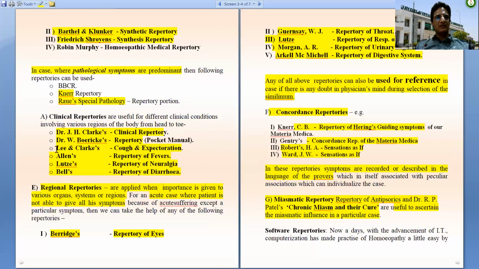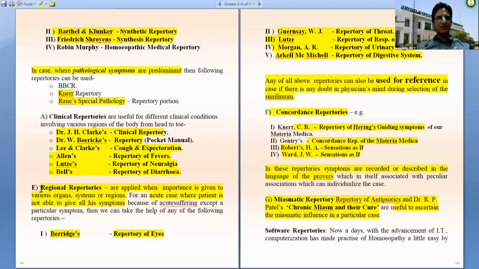For example, Lee and Clark's cough and expectoration for respiratory system, Allen's repertory of fever, Lutze's repertory of neuralgia for nervous system, Bell's repertory of diarrhea, dysentery, cholera for GI system.